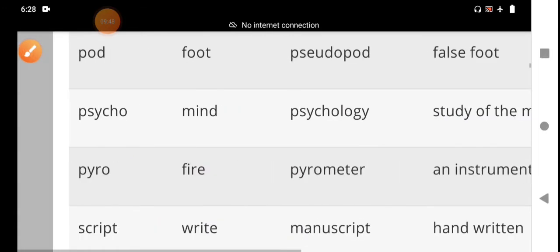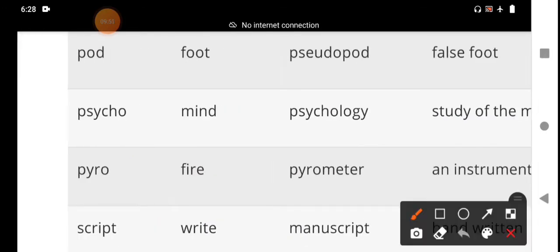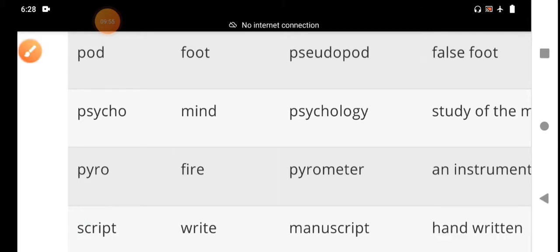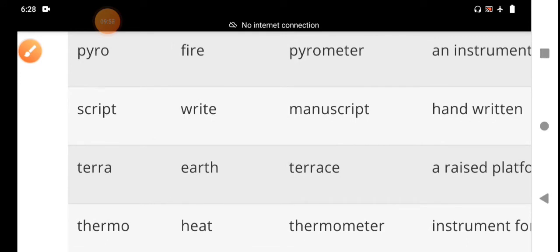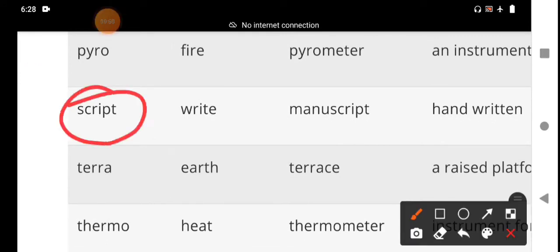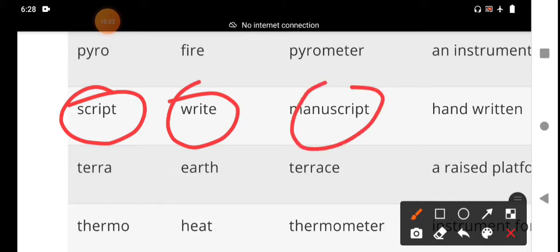And then we move on to the next word, script. What is the meaning of script? Script is write, a manuscript, handwritten. Script means handwriting, distinct from printed characters.